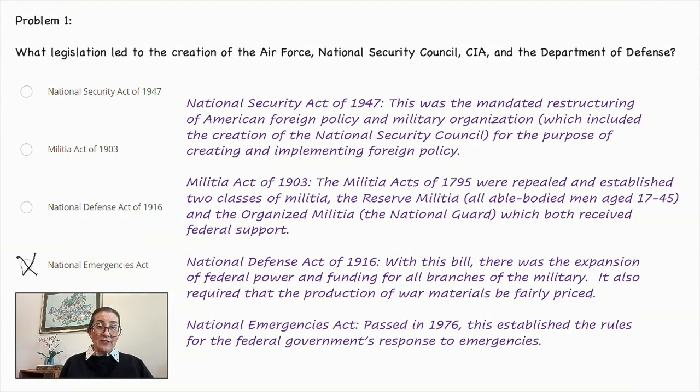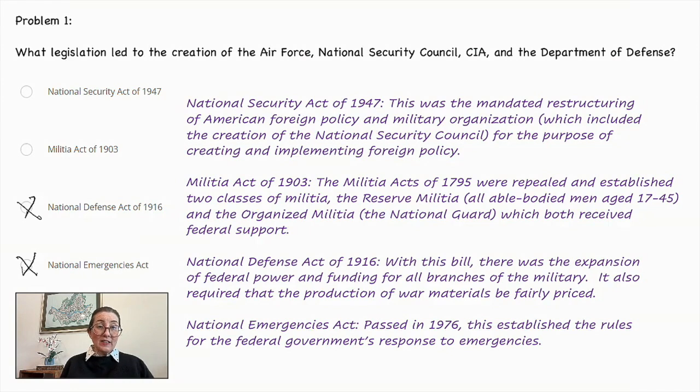The National Defense Act of 1916. With this bill, there was the expansion of federal power and funding for all branches of the military. It also required that the production of war materials be fairly priced. We can eliminate that one as well.